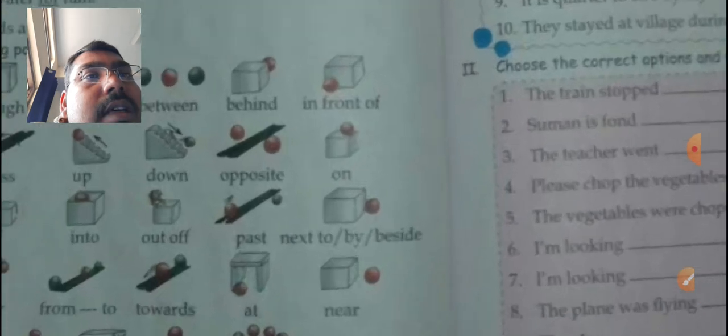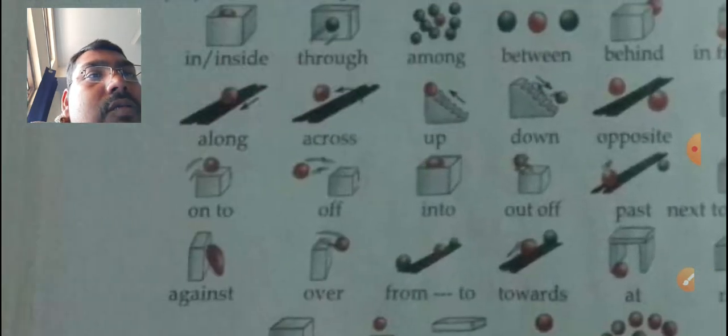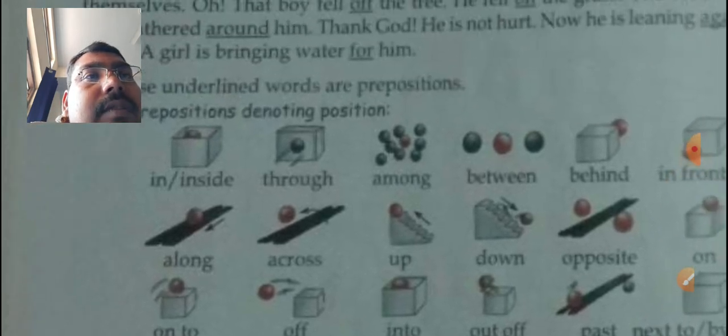prepositions. So here it is used for ball. You can use it for different subjects. So for man, woman, girl, boy, dog, cat, for anything we use. And finally, this idea is there with you now, that prepositions tell us about the positions.